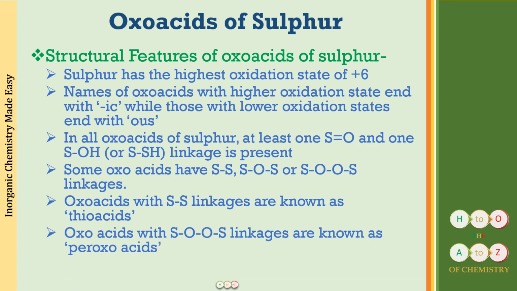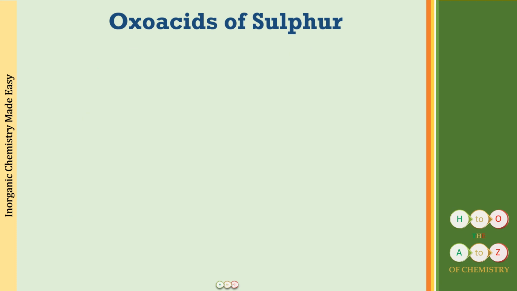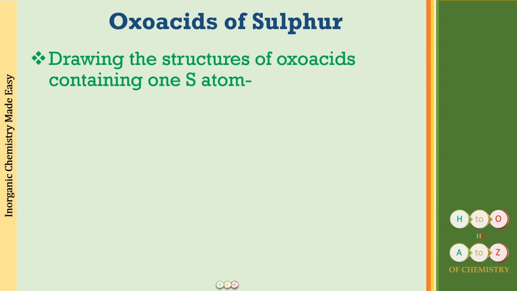And when there is going to be an S-O-O-S linkage, this means there is a presence of an oxygen-oxygen single bond. These oxo acids will be called the peroxo acids. So now let us learn how we are going to draw the structures for these compounds. First, we will be seeing the structures of the oxo acids where there is one sulfur atom.